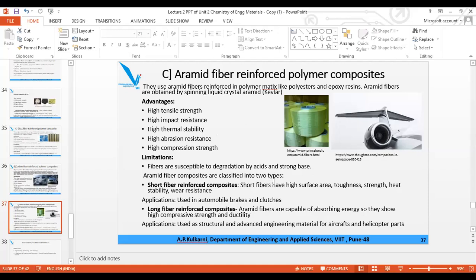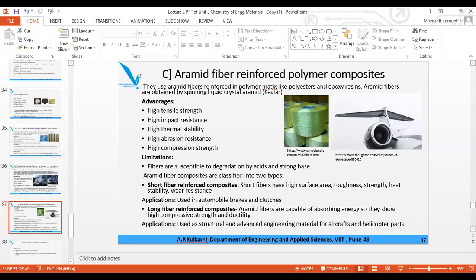Aramid fiber composites are classified into two types, short fiber or long fiber. Short fibers, what are the characteristics? High surface area, toughness is there, strength is there, heat stability is there, and wear resistance is there. You have to remember, nothing to explain, you have to learn only: high surface area, toughness, strength, heat resistance, and wear resistance.